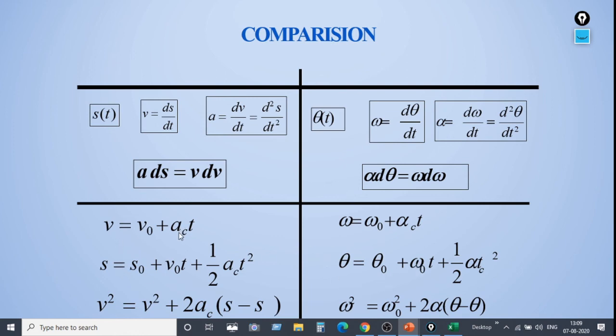So v is equal to v naught plus ac into t, omega is equal to omega naught plus alpha c into t. s is equal to s naught plus v naught t plus half ac t square, whereas here displacement is regarded as theta. So theta is equal to theta naught plus omega naught t plus half alpha c t square. And this equation v square is equal to v naught square plus 2ac into s minus s naught, whereas here omega square is equal to omega naught square plus 2 alpha into theta minus theta naught. So in this way we can compare linear motion terms with rotational motion terms.